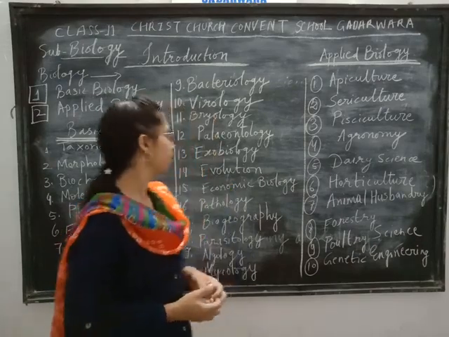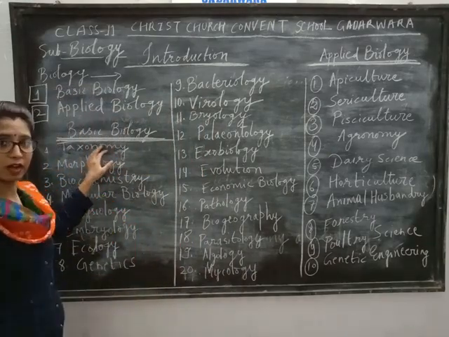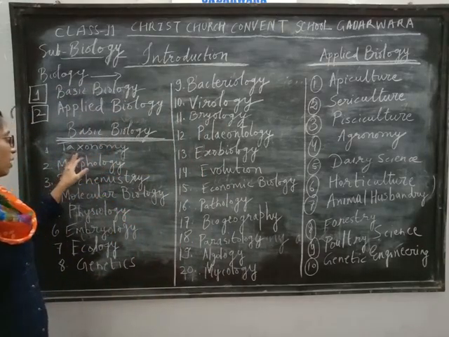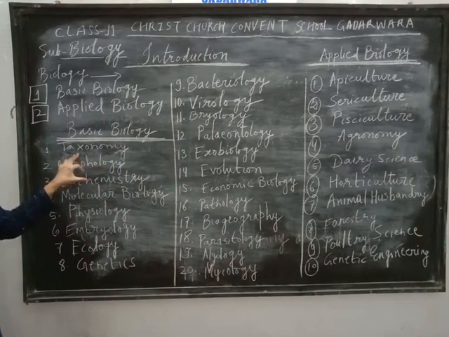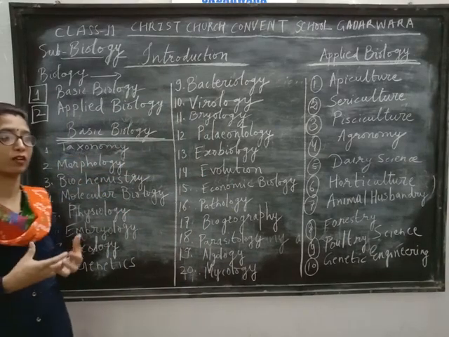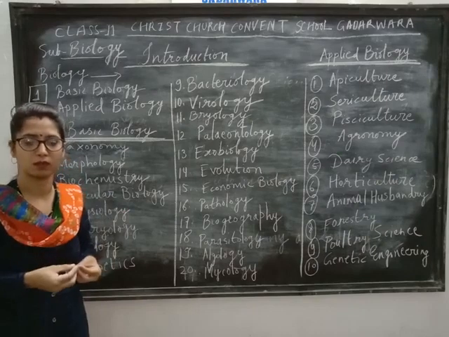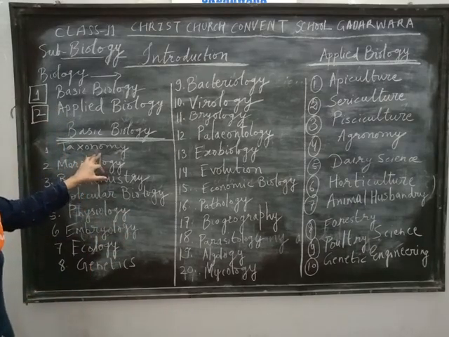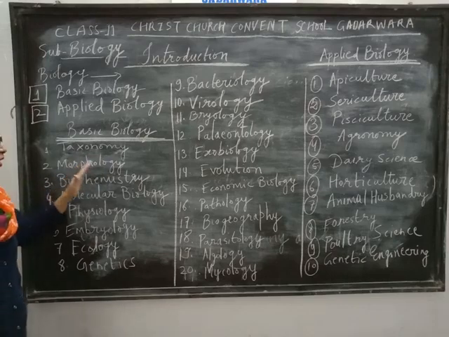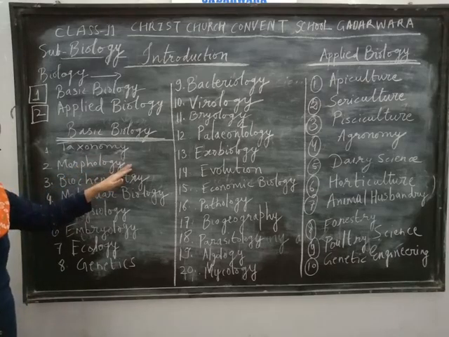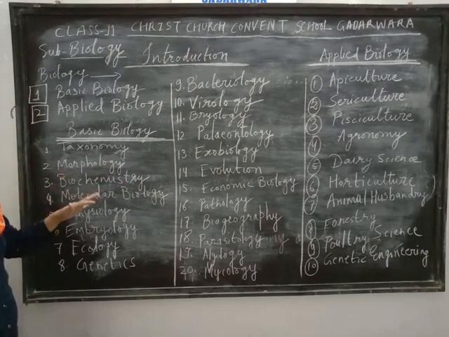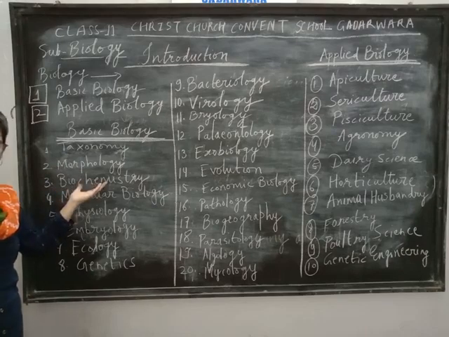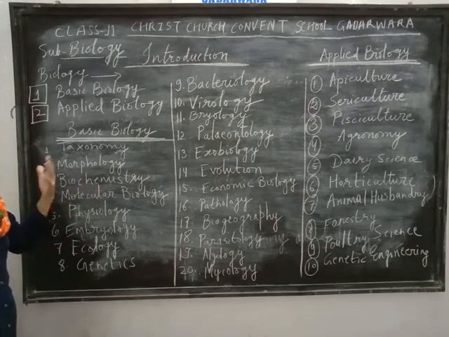So listen, basic biology is the biology about the basic features of the living organism, about their nomenclature, their name. So this is studied in taxonomy. Second is morphology, about the external features of the animals and plants, their shape, size, color. Biochemistry is about the biochemicals of the living organism, their reactions.